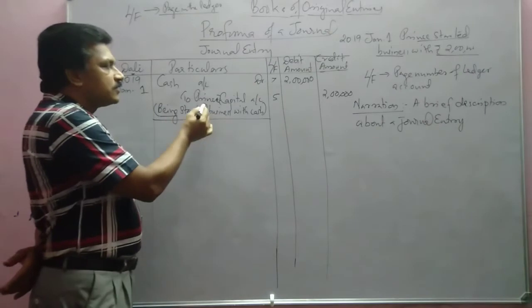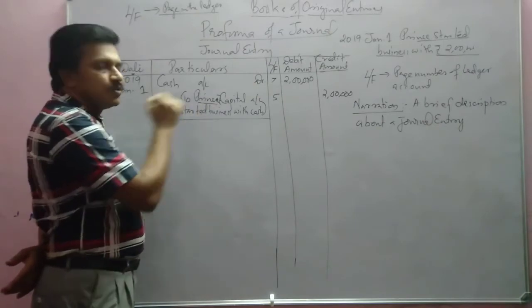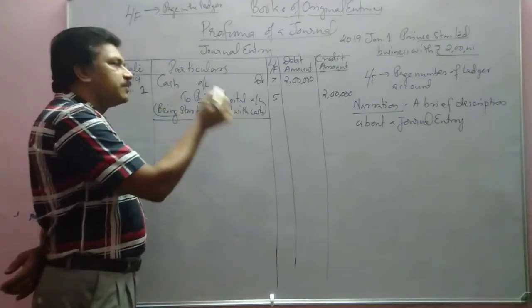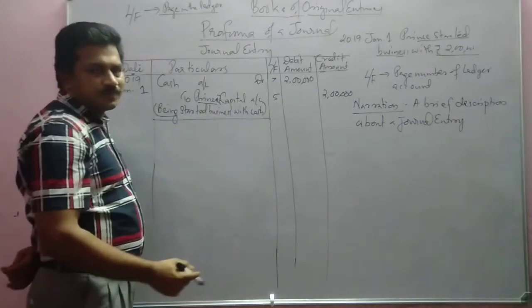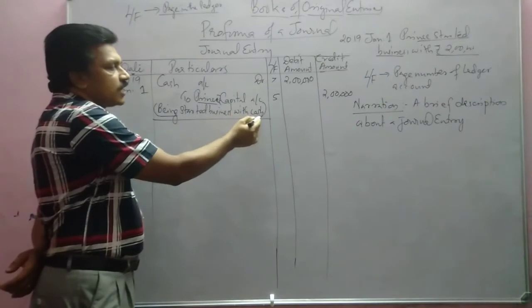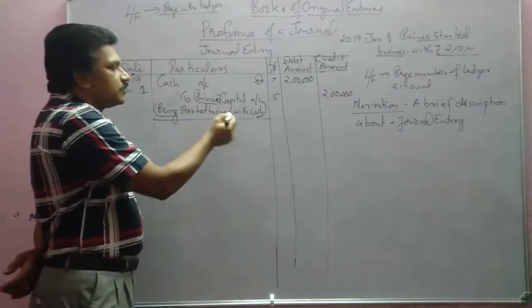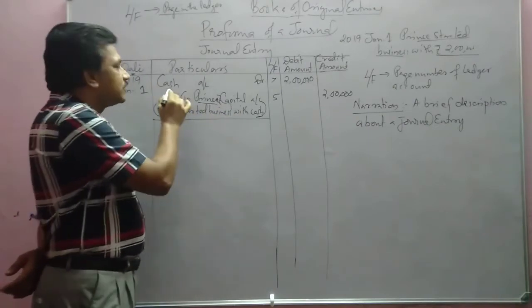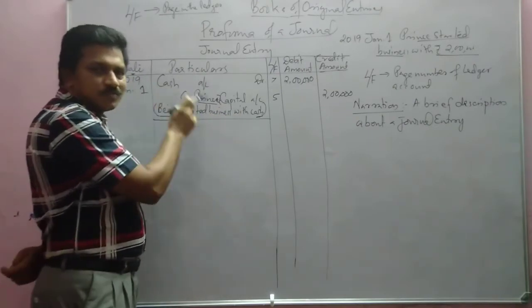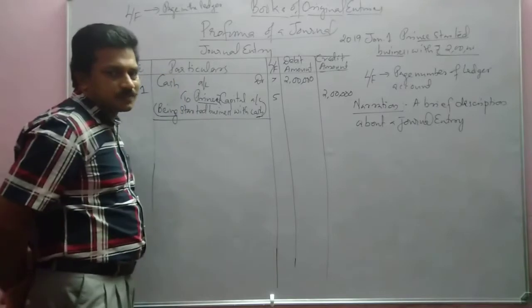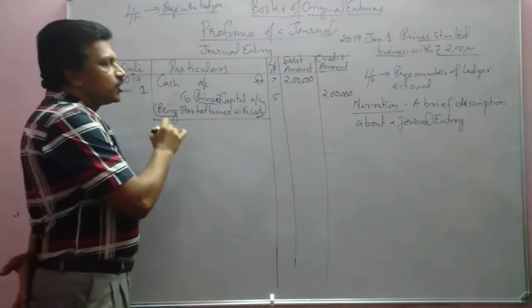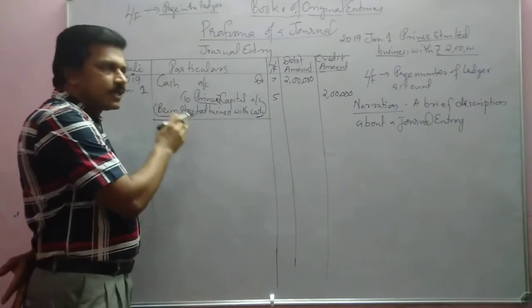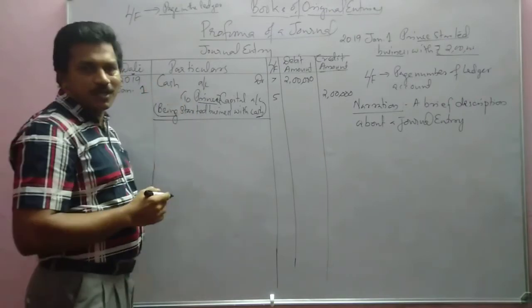Who started? Prince started. Cash, how much did he bring? 2 lakh. Even the word cash need not be written here, because "started business" is enough, as cash is given here. That means business started with the cash. So like this we can write a journal entry, or enter a transaction in the journal.